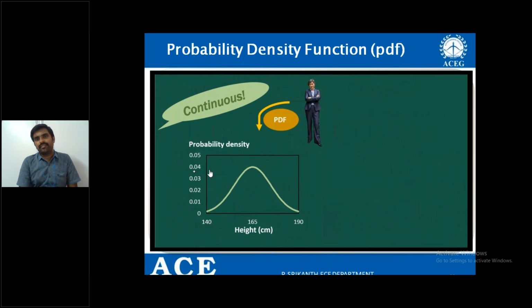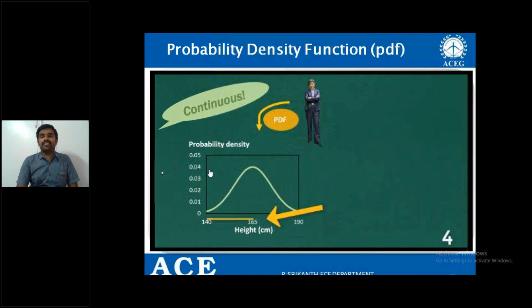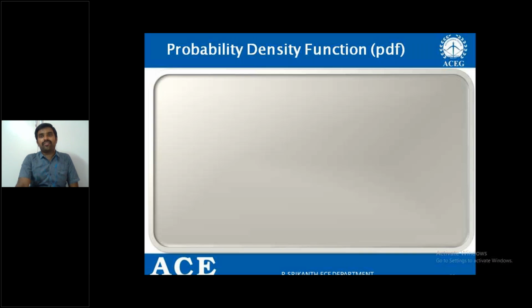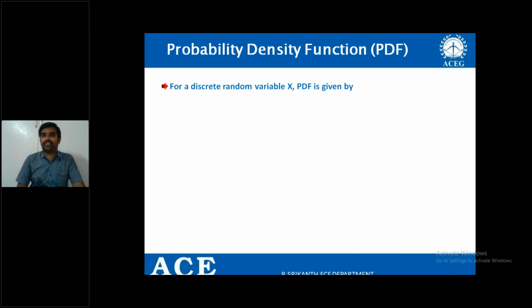What do you mean by this? That is, this particular density function is giving some information about the probability. That is, out of all the female candidates, what do you mean by this 0.04? That is, the probability is 4% chance for having 165 centimeters height. That is the meaning of this, right? So that is the way to represent the probability density function.